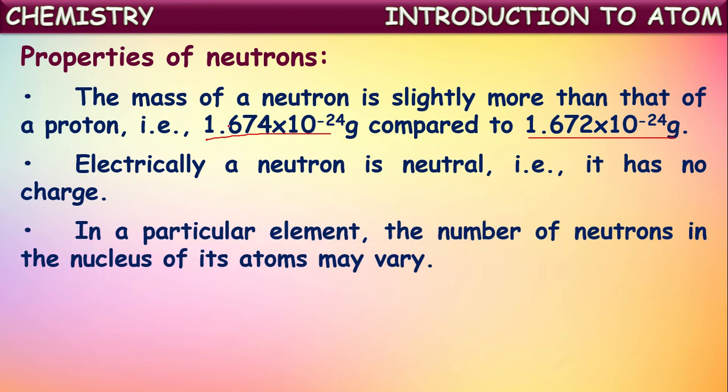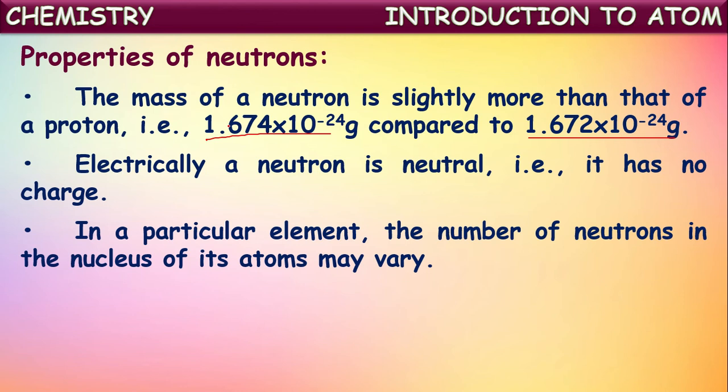In a particular element, the number of neutrons in the nucleus of its atom may vary. It is one more interesting point about neutrons. The number of electrons and protons in an atom will be the same for all the atoms of an element. If we take carbon, wherever you collect carbon atoms, they will contain a fixed number of protons, that is 6. All the atoms of an element have a fixed number of electrons and protons in their neutral state. But the number of neutrons may vary from atom to atom.